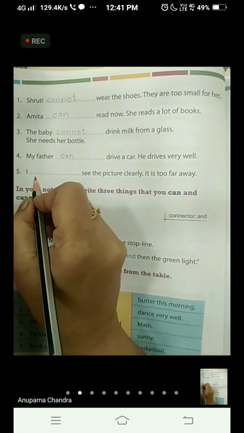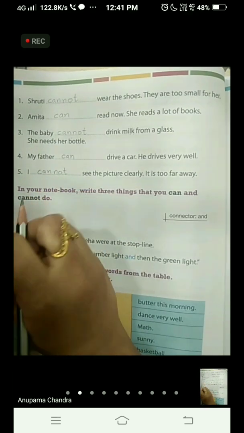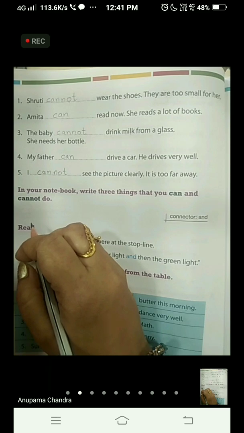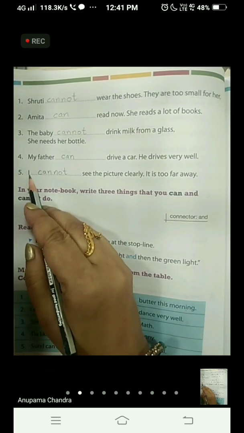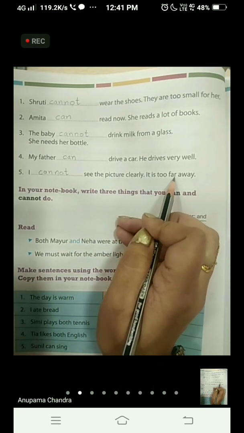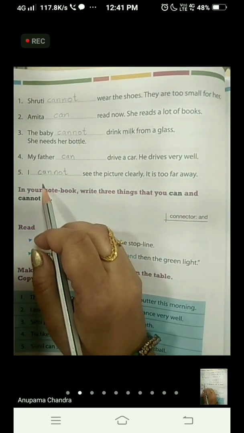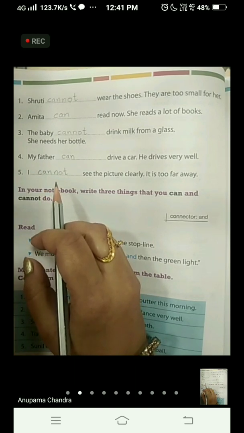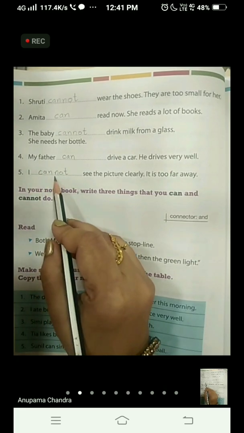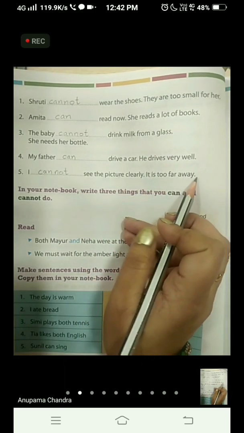So, we are going to write here cannot. Why? Because the little boy is not able to see that picture properly. Why? Because he is standing very far away. So we are going to write here I cannot see the picture clearly. It is too far away. Okay, because of that barrier, the boy cannot go near to the picture and so he is not able to see the picture clearly. So we have written I cannot see the picture clearly. It is too far away.